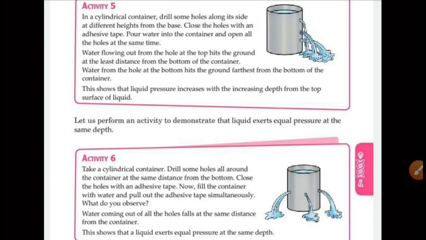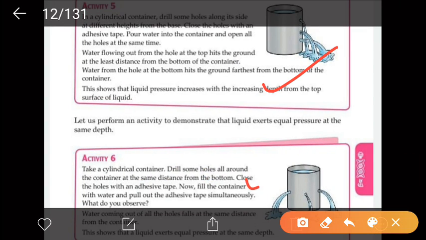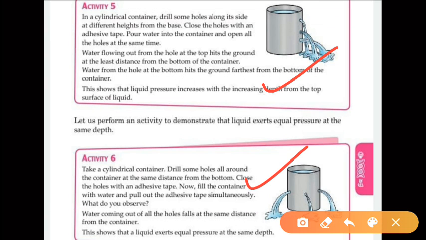So here we have two containers. In this container we have made 3 holes which are at the same level. In this container we have made 3 holes which are at different levels. Now in this case you find that the water is coming out to different distances. The water is coming out at different levels, but in this case the water is reaching the same